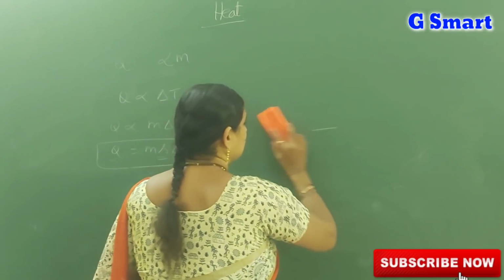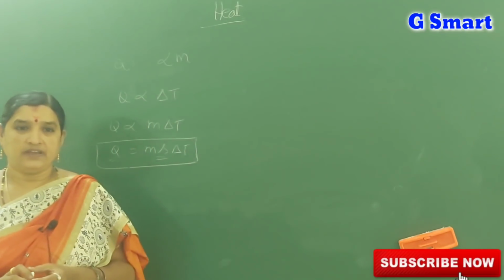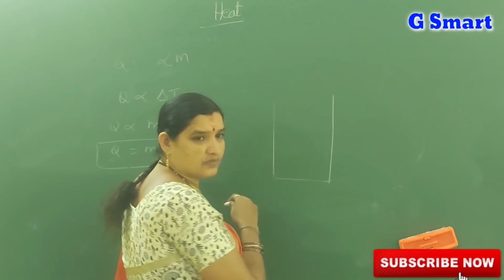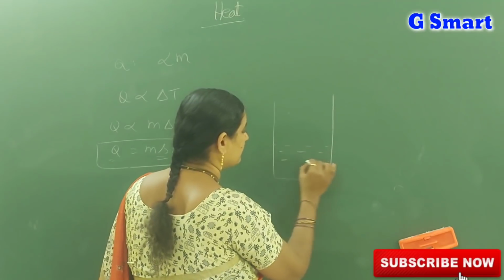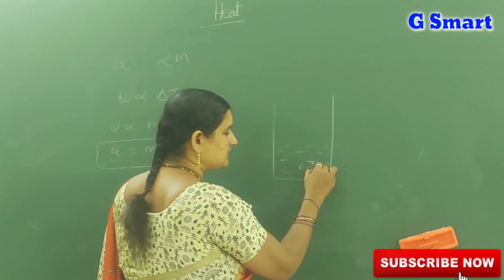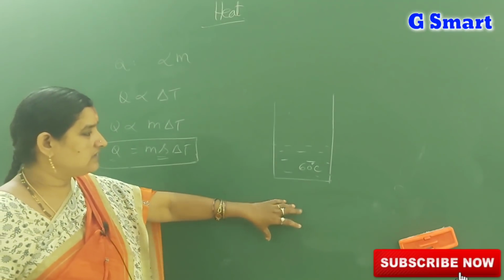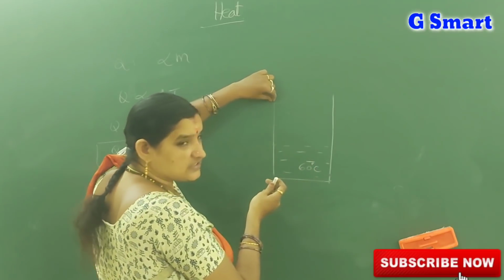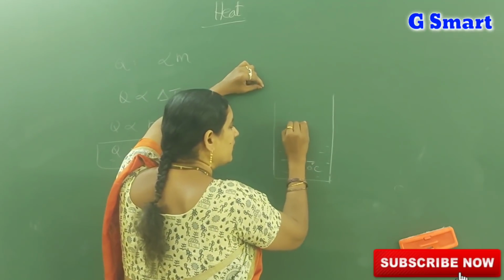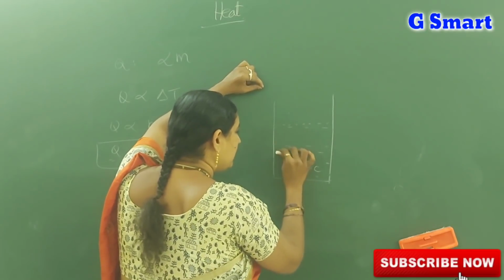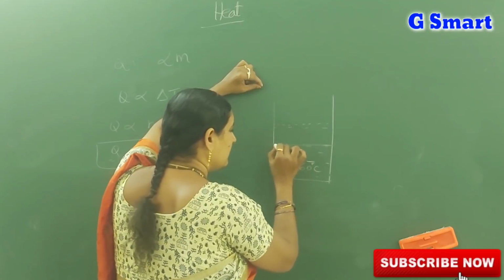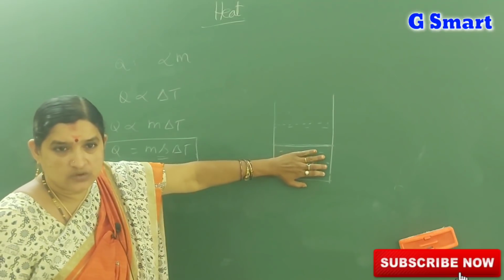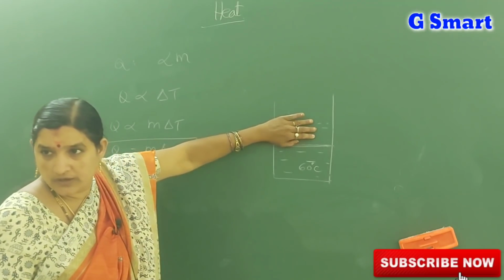Next, let us do one experiment to know about the specific heat. Take a bowl and take water in it. The temperature of the water is 60 degrees centigrade. Next, slowly at the edges of that bowl, pour coconut oil. It forms a layer over the water surface. So down it is water, and in the upper layer it is coconut oil.